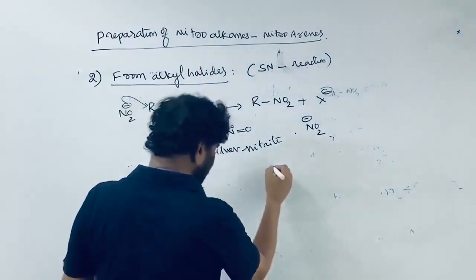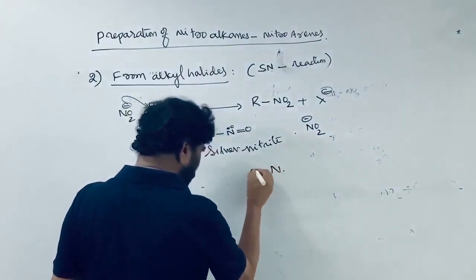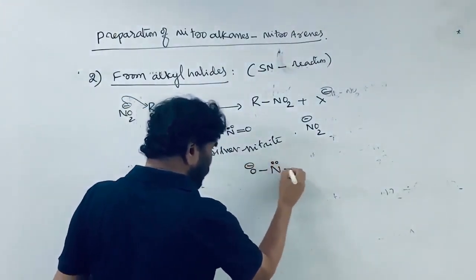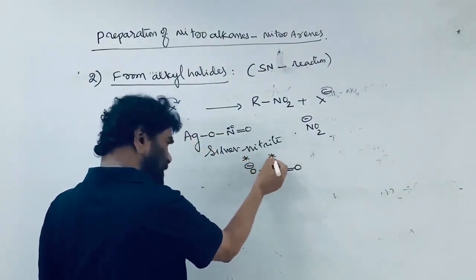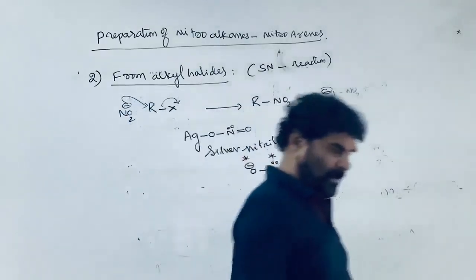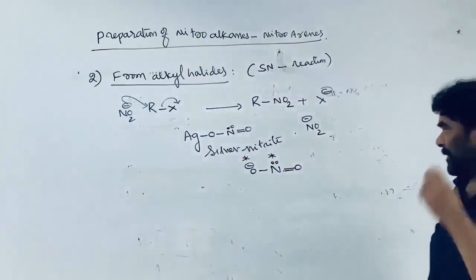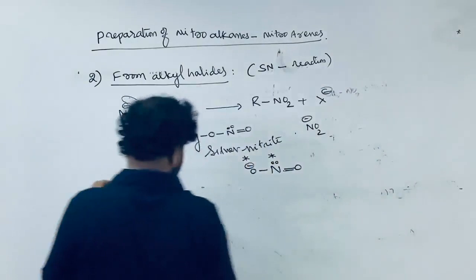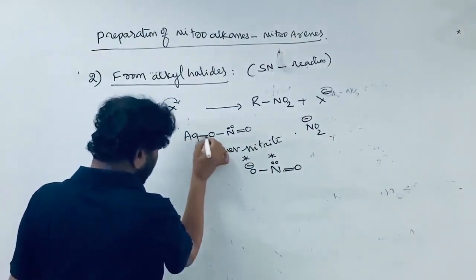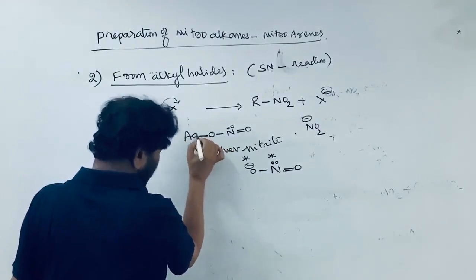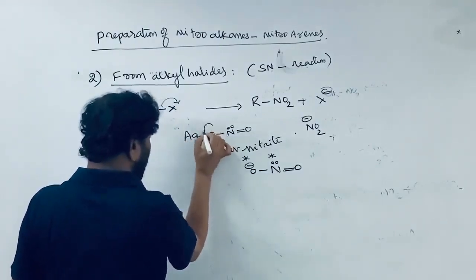See, the nitro group is an ambident nucleophile, you know. This is a nucleophilic center, and this is a nucleophilic center. Now here the silver and oxygen bond is more of a covalent bond.